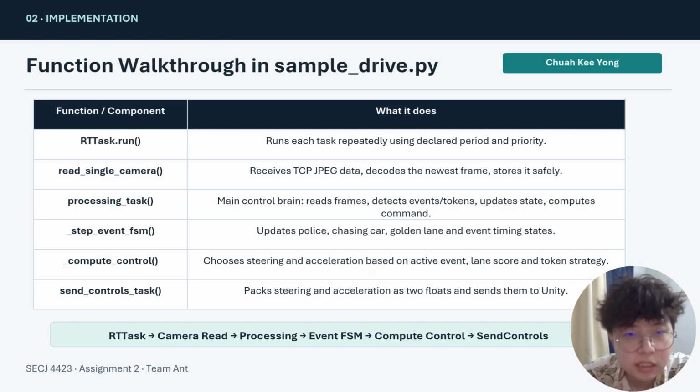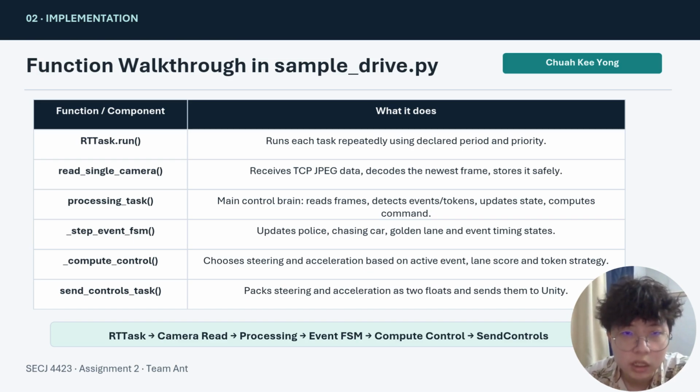The processing task reads the frames, gets the event or token of the police car, updates the state, and computes the command after detection. Step event FSM updates the police racing car, golden lane, and event timing after getting the event. The compute control function chooses steering and acceleration based on the active event, then score and token strategy. We also have a send control task which packs steering and acceleration as two floats and sends them to Unity.